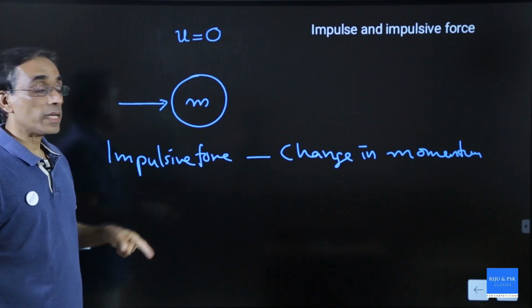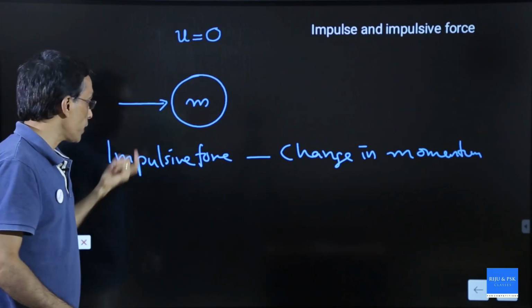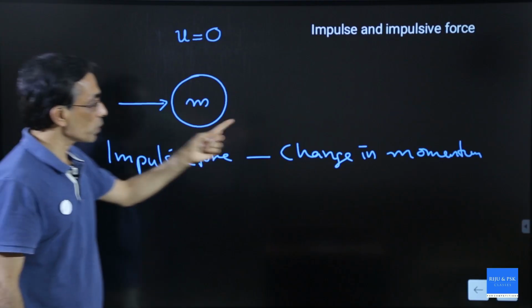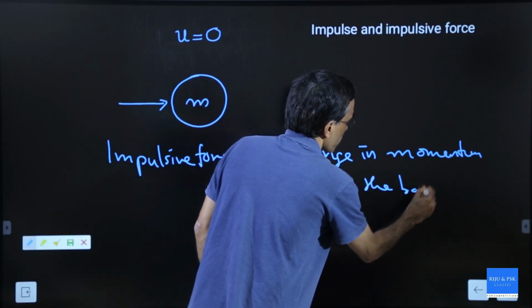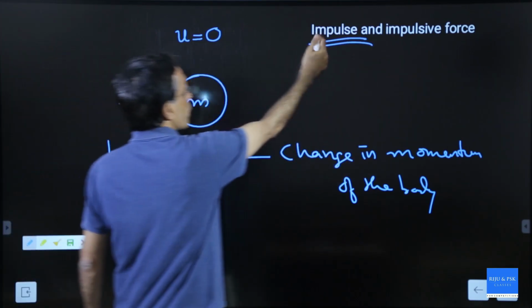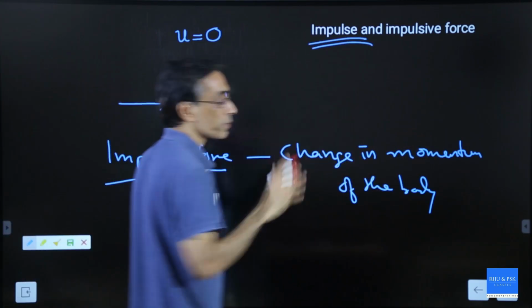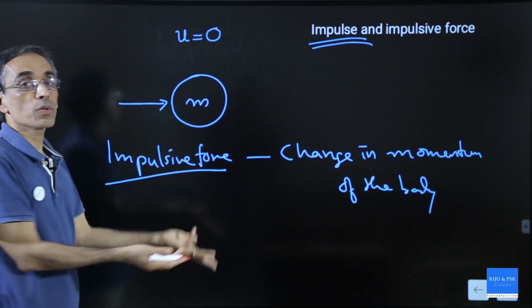The impulse applied by the impulsive force is equal to change in momentum of the body. Who is applying impulse? The impulsive force. And what is impulse equal to? Change in momentum of the body. So if you can calculate change in momentum of the body, then you can calculate impulse.